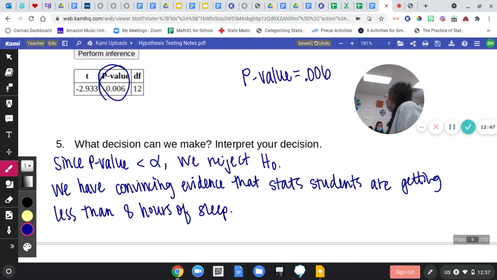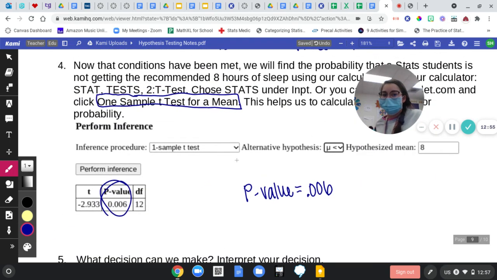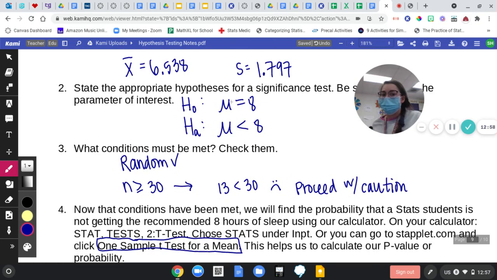We didn't even really need to do that. We just did. The big difference is that you're using mu instead of p right here. And the other big difference, which I don't want y'all to get too caught up in, is this large counts of 30 versus the other day it was 5 and 5.